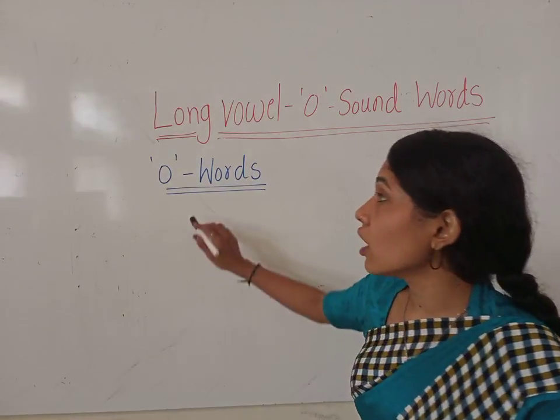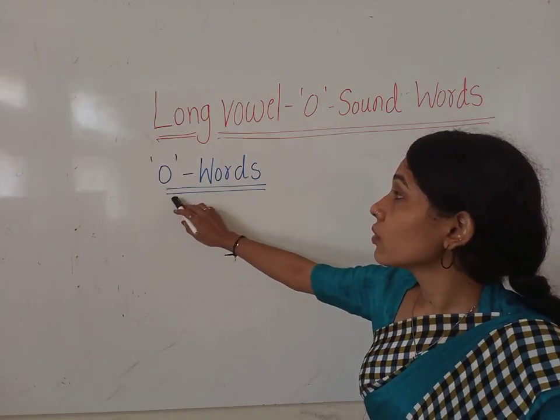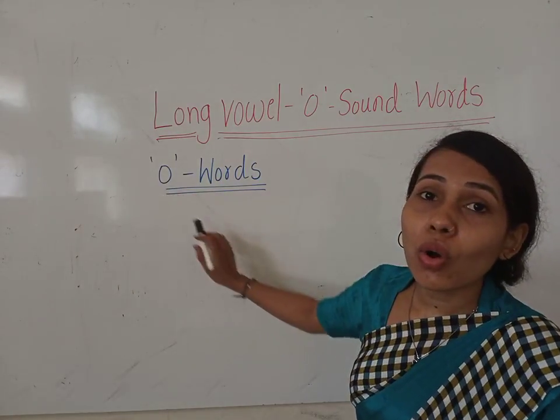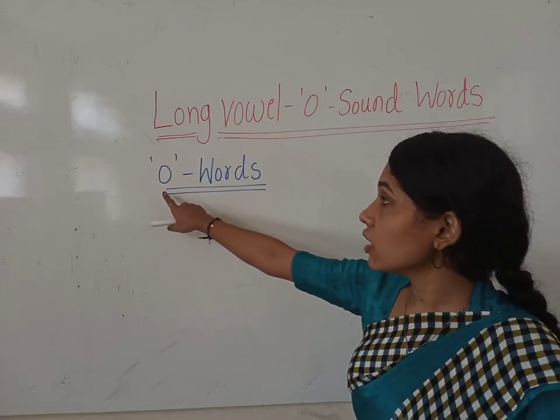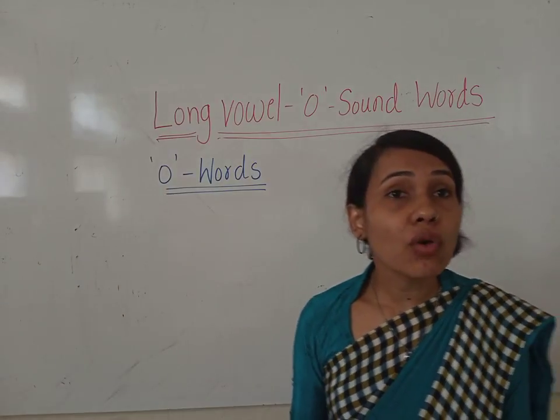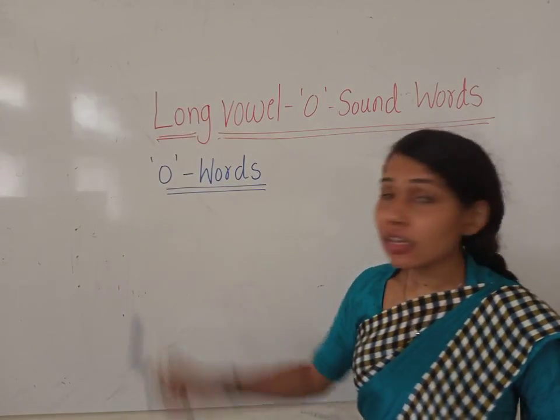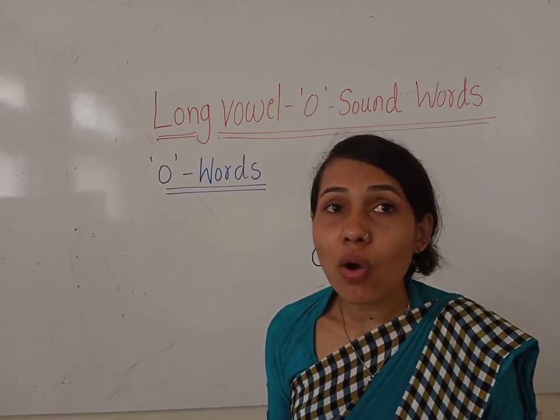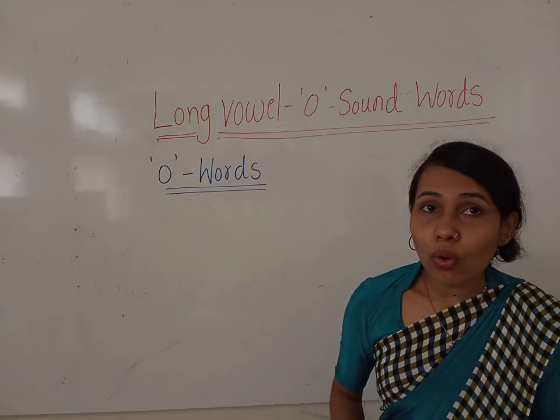Okay children, the single O without any combination gives the long vowel O sound.